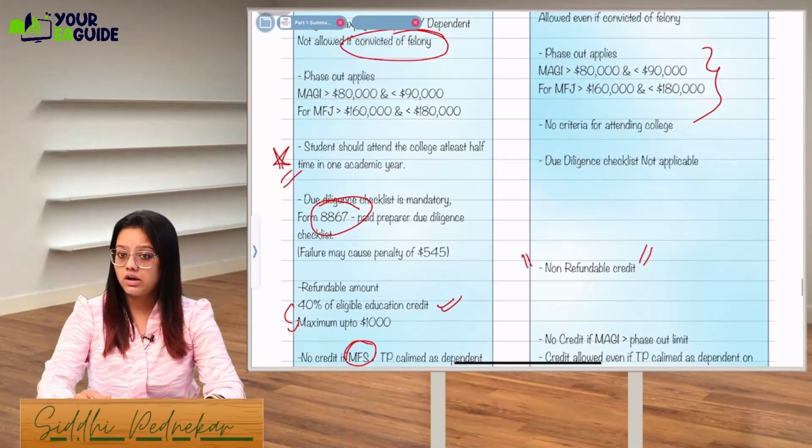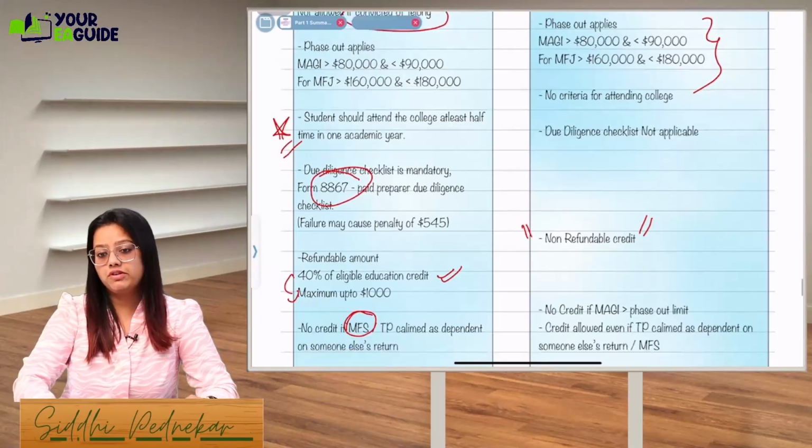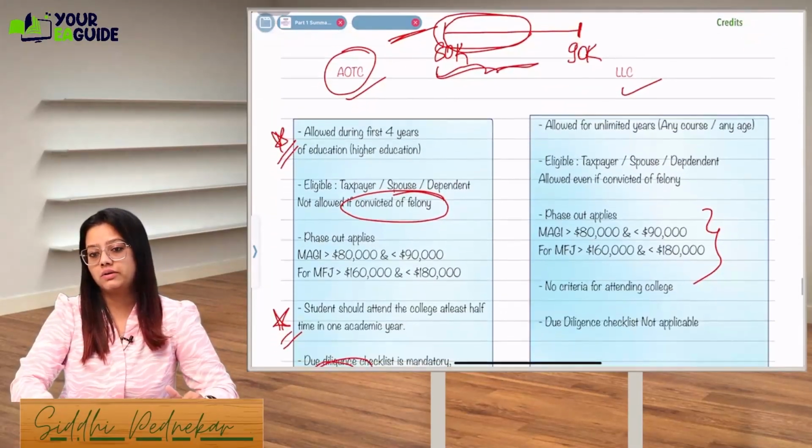It is 90,000 in case of single. In case of MFJ, it will be 1,50,000. If you are MFS, then what will happen? You can't take the education credit, right?